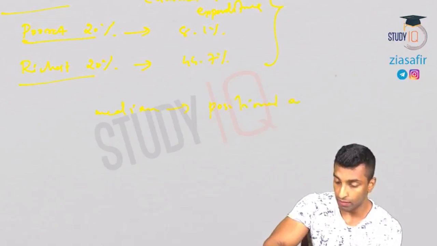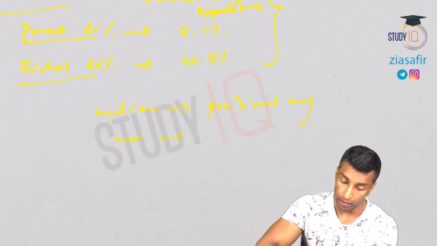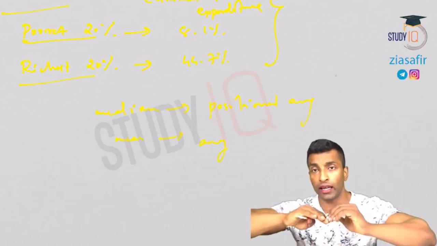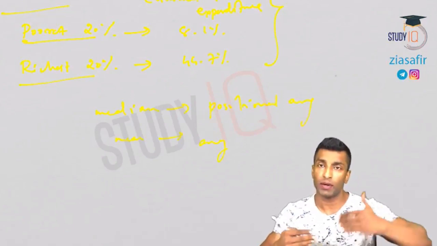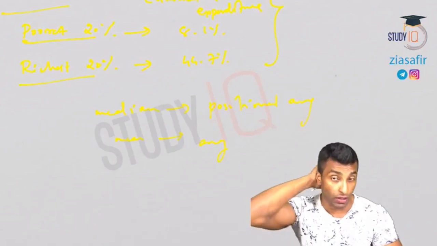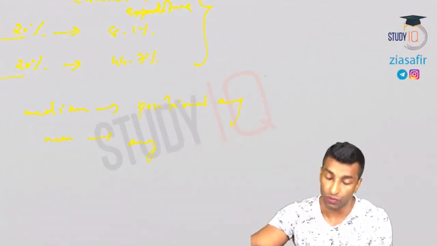If you know some maths, okay; even if you don't know maths, no problem. Mean is the average. That means you take the poorest 20, take their entire expenditure divided by the number of people. Similarly for the richest 20%, you take the total income divided by the population. That is the mean. But median is the middle value.